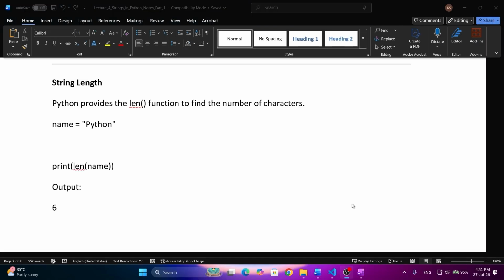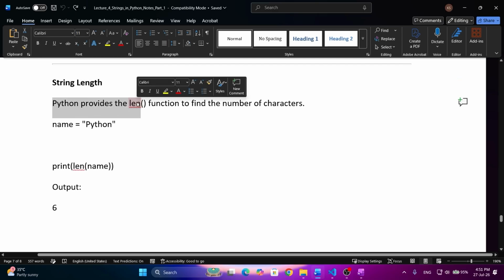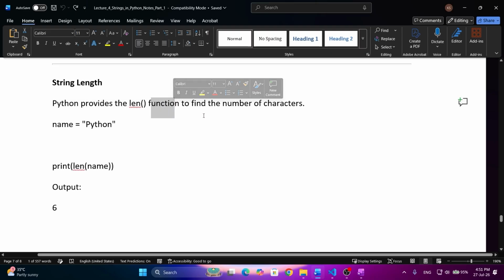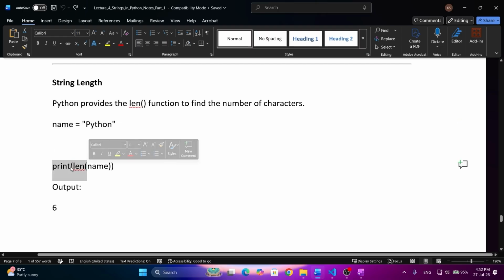Now we will start with some string functions. Firstly, we have one function here, string length. What does string length mean? Python provides the len function to find the number of characters. So this function len is used to find the number of characters in a string. How is it used? See here, we have one variable name which is storing a string with the value python. The string is stored in the variable name, and we are printing the length of name.